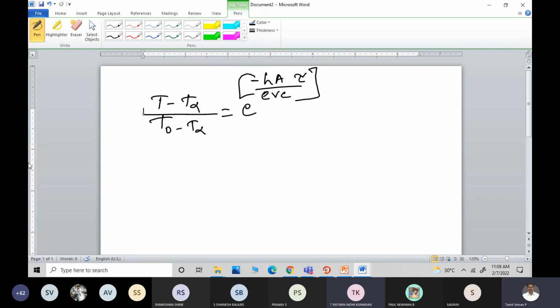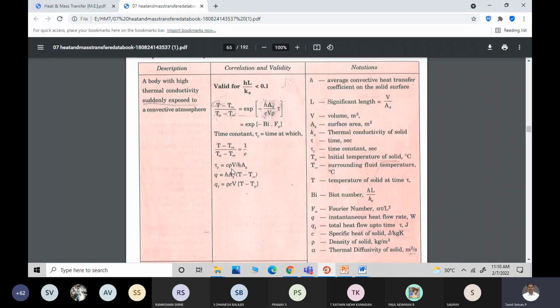Now this expression, if it has to become e power minus 1, that's what is given here. If tau equals tau suffix c, the time constant is the time at which (T minus T infinity) by (T naught minus T infinity) equals 1 by e. Is it visible to you?